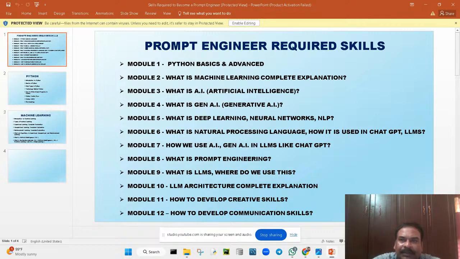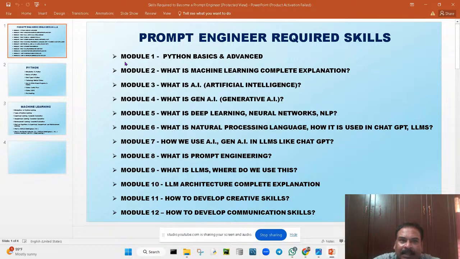These are all the things we'll be discussing in our course. Python basics and advanced. Next, what is machine learning? Complete explanation we'll be going through. And what is AI, artificial intelligence? What is Gen AI? What is deep learning? What are neural networks? What is NLP, natural language processing? How is it used in ChatGPT and LLMs?